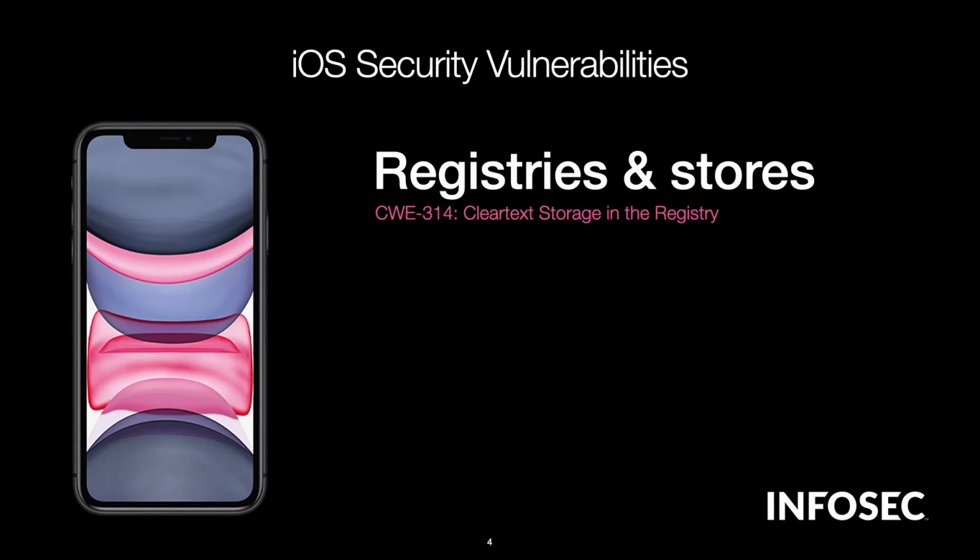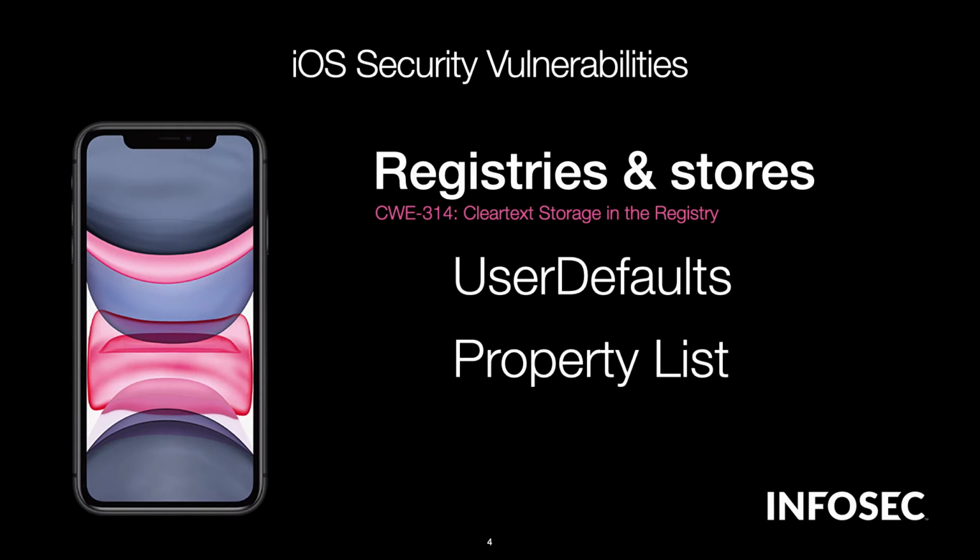While this isn't discussed in the paper, I want to motivate the need for security analysis tools for Swift applications even further. I'll do this by talking about some vulnerabilities iOS applications are susceptible to. Apple is known for sandboxing their apps, so the types of security vulnerabilities in iOS apps is not necessarily obvious. InfoSec has determined that the various registries and stores available for iOS developers to store information in, such as user information, should not be used to store sensitive information like user passwords. These stores include user defaults, property list, and core data. Apple has other methods of storing information securely, such as through the keychain. A static analysis tool could detect when sensitive information is written to these stores and alert the developer that this is a security vulnerability.